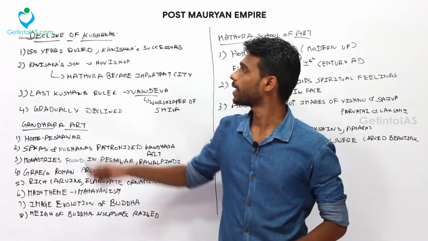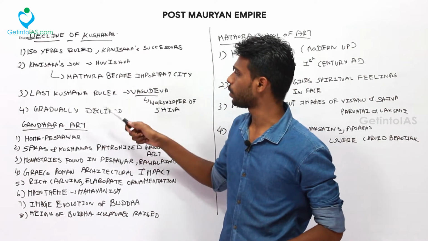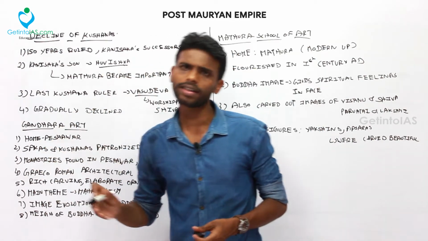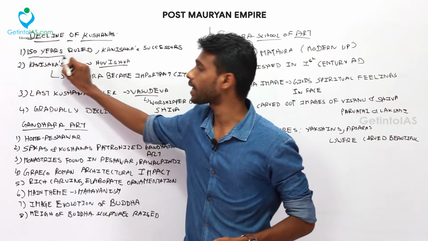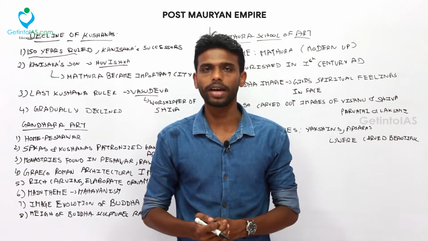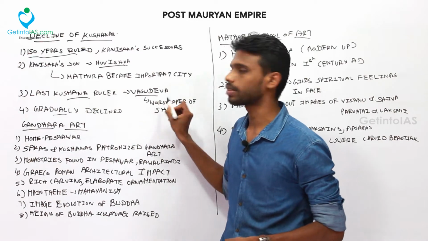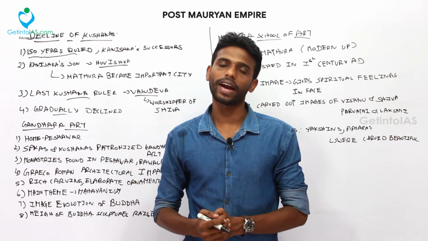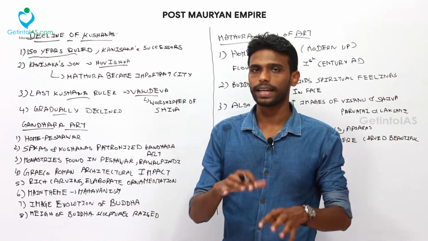So now, the decline of the Kushanas. After Kanishka, his son Huvishka ruled, and there were other successive rulers after him. Kushana rule extended for another 150 years after Kanishka. This shows that it was a vast empire, but still it started gradually declining. The last Kushana ruler was Vasudeva, who worshipped Shiva. It gradually declined, and finally the Gupta Empire occupied the entire northwest India as well as central India.